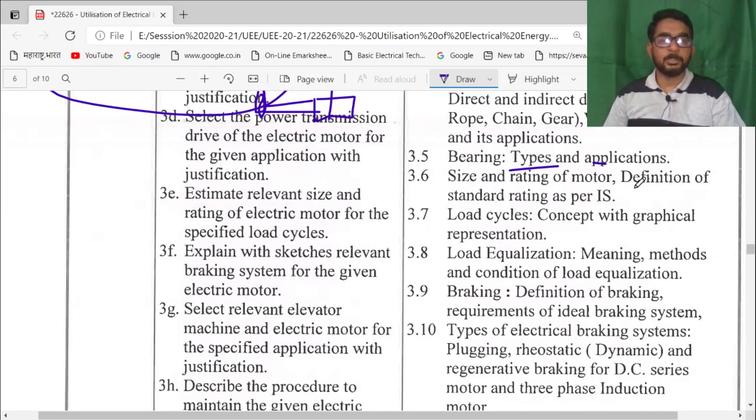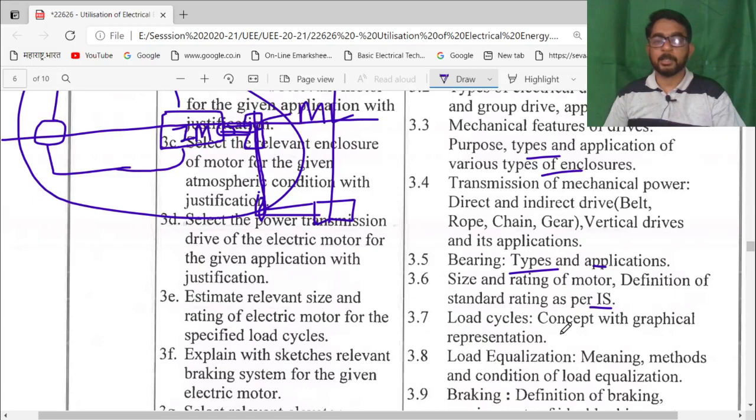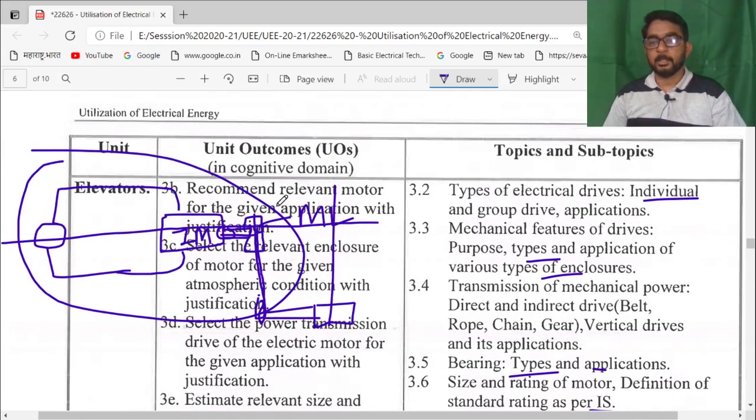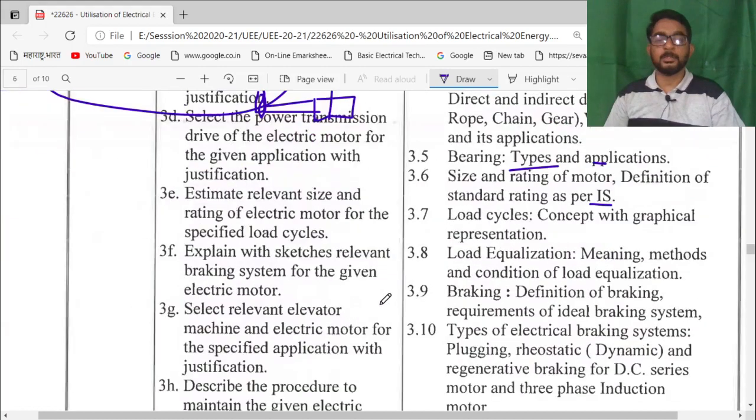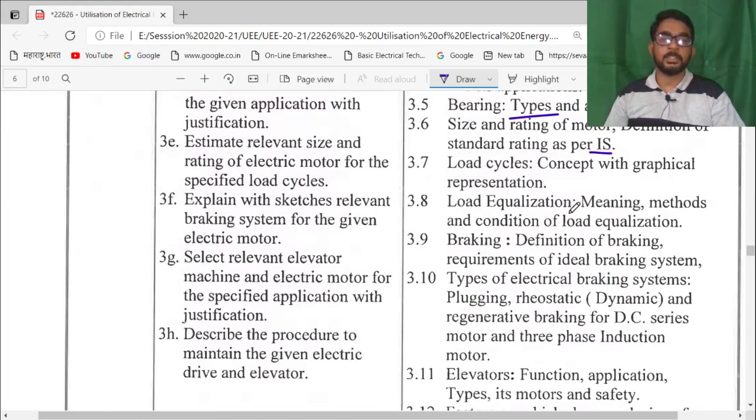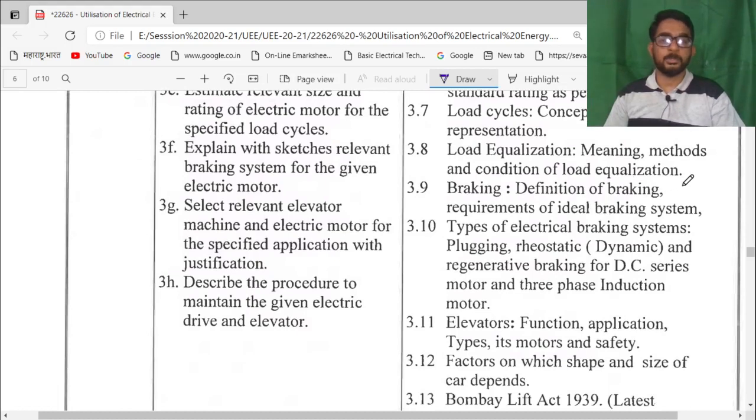And the size and rating of the motor, with definitions as per the IS standard. Then load cycle, its concept and graphical representation. The type of load also affects the efficiency of the motor. If the load is continuous working, the efficiency of the motor will increase or decrease as per the losses. If the load is intermittent, then again the efficiency is different. So as per the loading cycle and the loads, the efficiency is defined. Then load equalization: its meaning, methods and conditions.